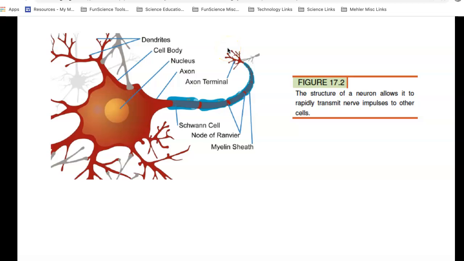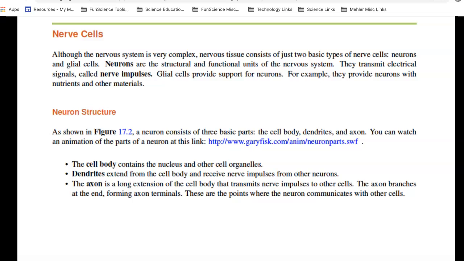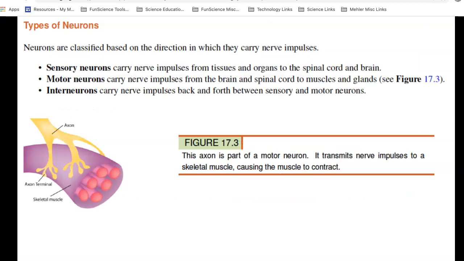They're all connected. And what is it that it's transmitting? It's hard to believe, but believe it or not, it's just electricity, regular, pure electricity. We'll talk about how much electricity a little later on in the slide presentations. So nerve cells, again, another name for them are the neurons, are composed of the cell body, the dendrites, and the axon. So please make sure you read about that.